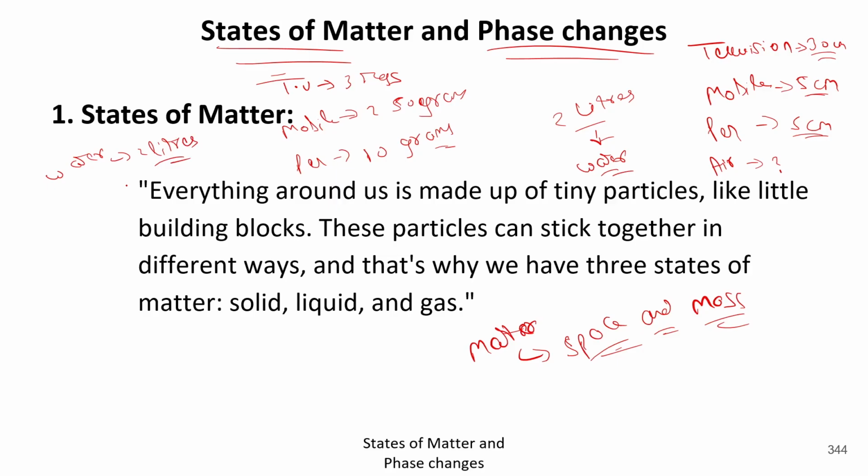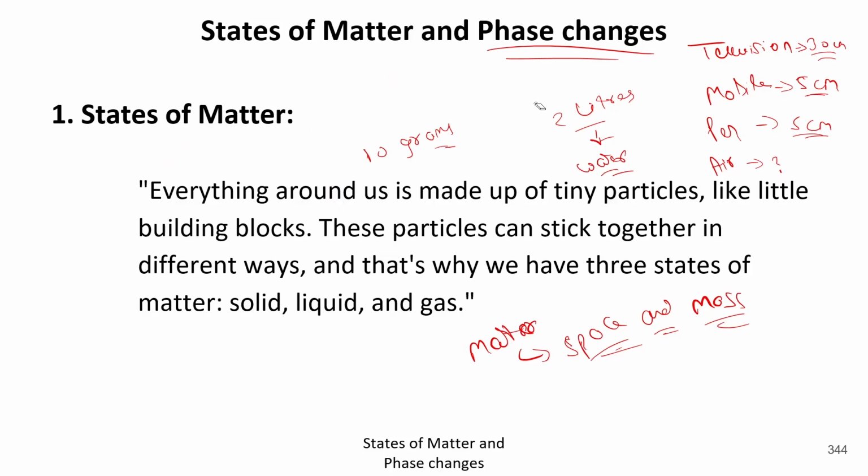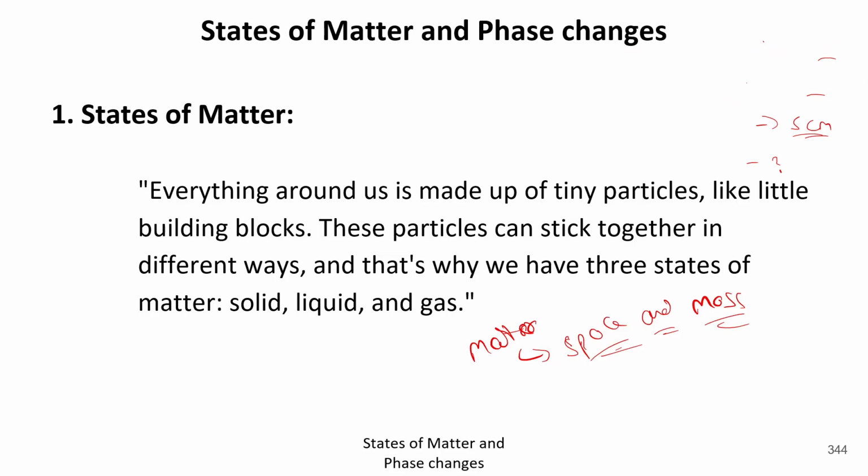So see, these things occupying some space and also these things having some mass. So that's why we call them matter. And all these things which are different in their shape, size and state, whether they are solid, liquid or gas, one thing is common amongst them, and which is the matter.